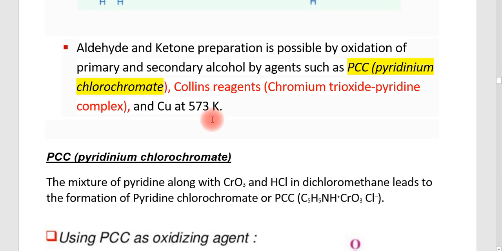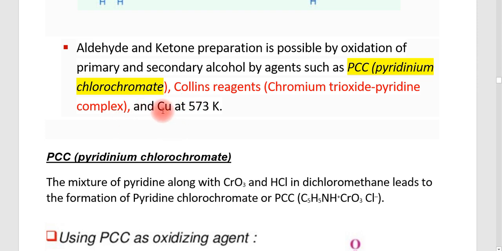More than that, aldehydes and ketones can also be prepared by oxidation of the primary and secondary alcohols using an agent such as PCC. It is a very important reagent, that means pyridinium chlorochromate, and another very important reagent used in organic chemistry is the Collins reagent, also called the chromium trioxide pyridine complex. But it is not given in your syllabus anyway, you just go through it because it is very important in organic chemistry.